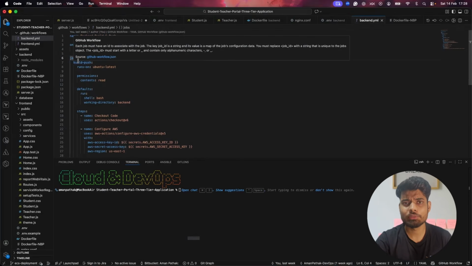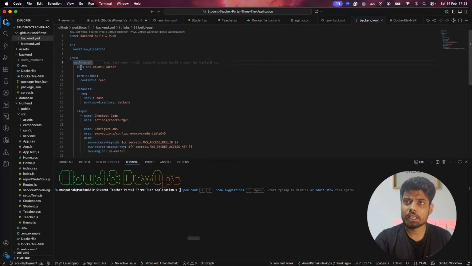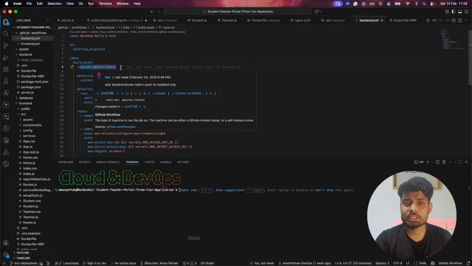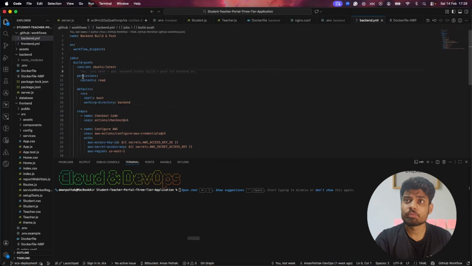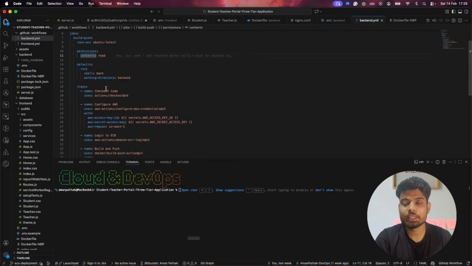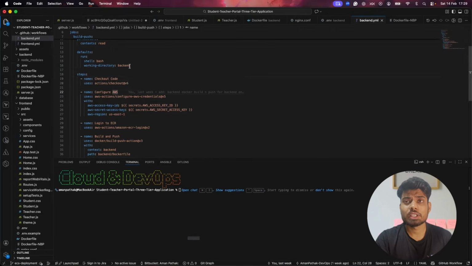So this is the event that we are doing, and then we have the job. We will have only one job, which is build push, and we are going to use Ubuntu latest, which is a GitHub hosted runner. Then the contents permission is read, so it won't write anything. Then we have a few default configurations, so it will run bash commands. Then we have the working directory, because we are going to run this workflow specifically for backend. So whatever commands need to be run, it will run in the backend folder. After that, it has the steps.